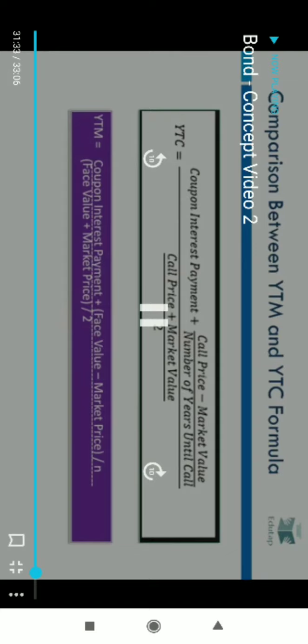So this is a pretty simple formula, which is almost similar to the shortcut formula we discussed for yield to maturity. Now let's compare the shortcut formulas between YTM and YTC. You will observe that both of these formulas are the same. The only difference is that in YTM the money that you get at the end of the maturity period is the face value, but in YTC the money that you get back when the bond is called is the call price. So instead of face value, here it is the call price. Everything else is the same between these two formulas. That will help you to remember both these formulas.